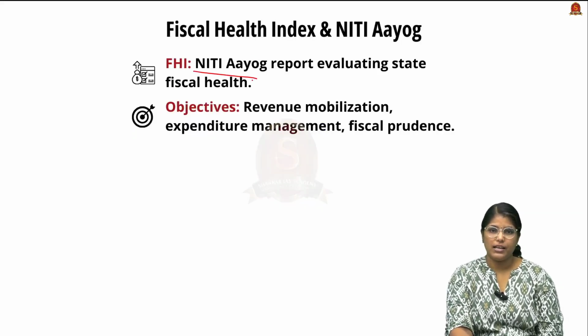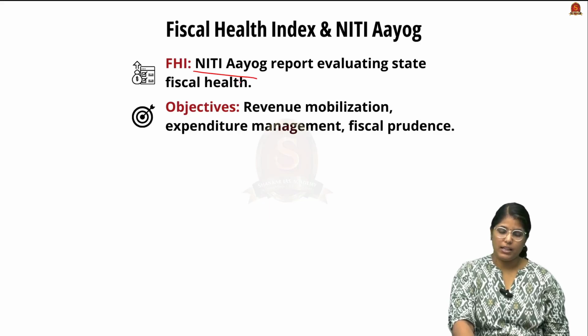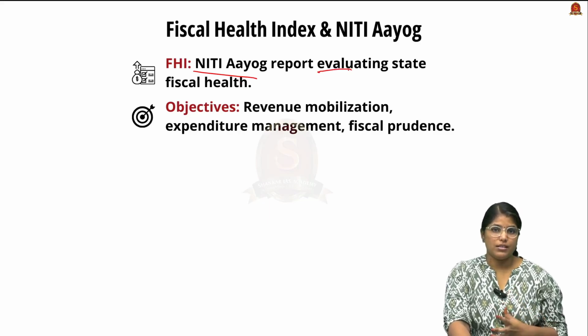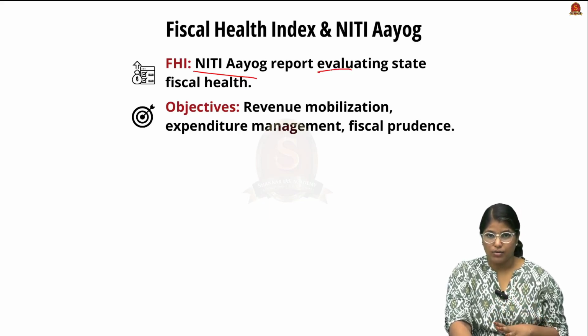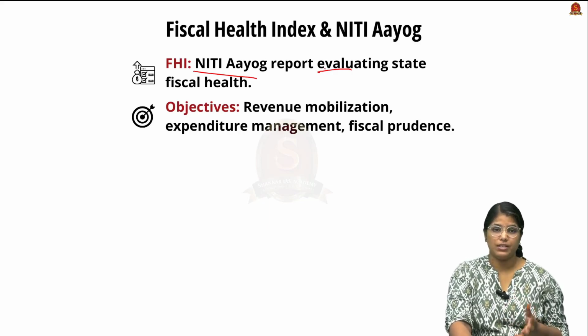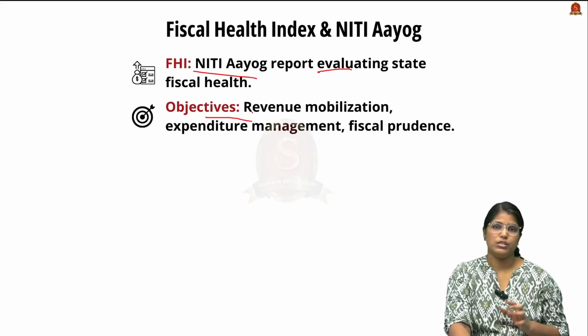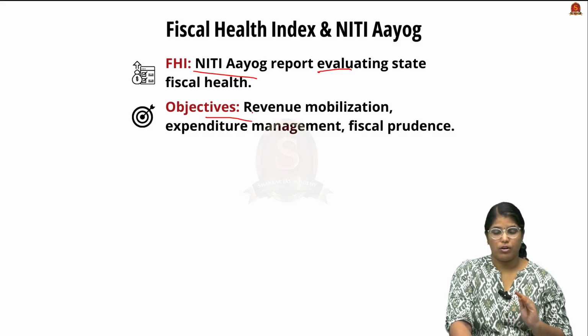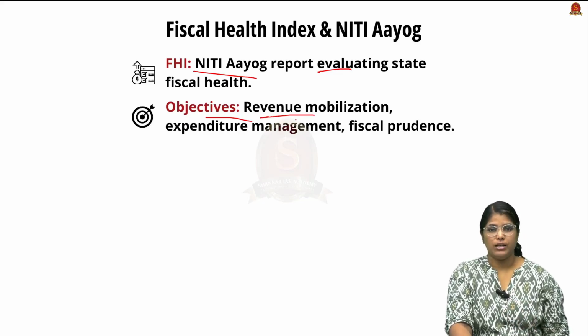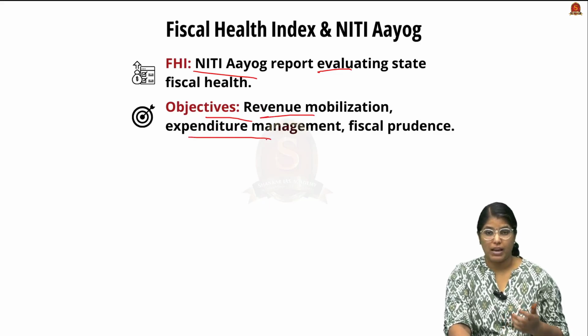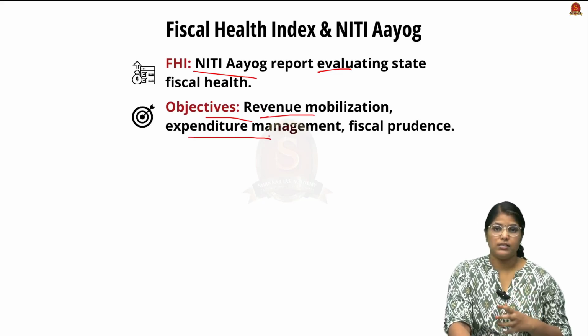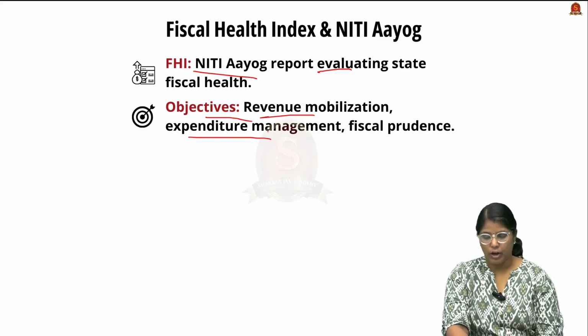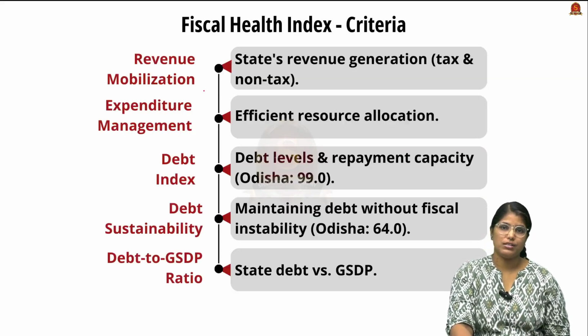This FHI is a report released by NITI Aayog annually, which assesses and gives the exact status of every state's fiscal health. The objective of this index is to point out who is doing well and which state should focus more on which area. Resource mobilization, expenditure management and fiscal prudence are the priorities in this Fiscal Health Index. Now let us see the criteria for this index.